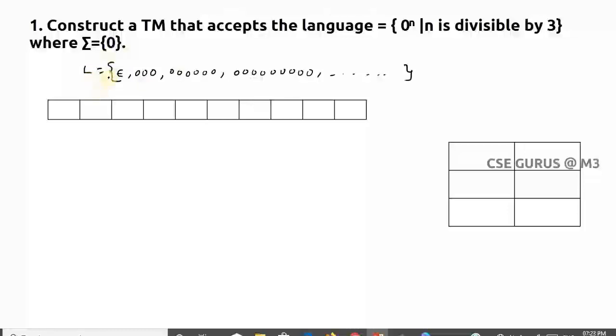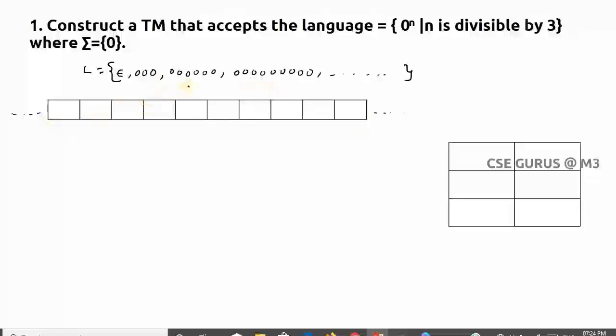Now how do we construct the Turing machine for this? Of course we can do this with finite automata. Yes, we can complete it easily. And of course with pushdown automata, yes, we can complete it. So the same we can do by Turing machine also. Now how to construct this? I'll take one example on the tape. So this is a tape I'll take. The tape is infinite and consists of infinite cells.